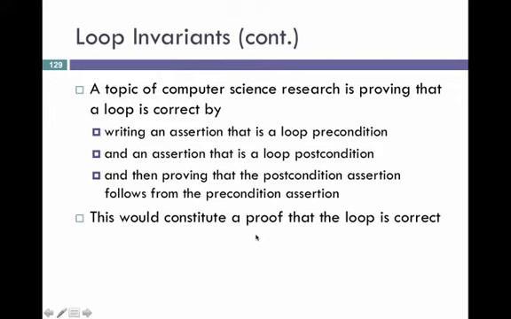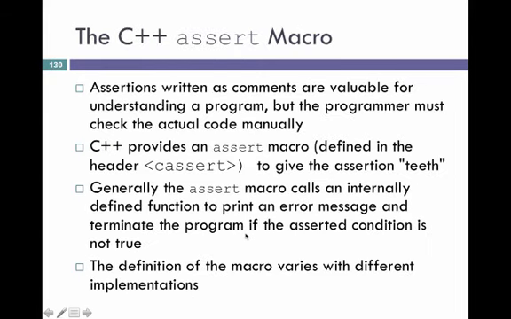Now, proving that loops are correct is a topic of computer science. Ideally, we'd like to write an assertion that's a loop precondition and a postcondition, and then prove that the postcondition assertion follows from the precondition, and then we'd have proof that the loop is correct. Now, assertions written as comments are valuable for people reading the code to understand the program, but the programmer has to check the actual code manually.